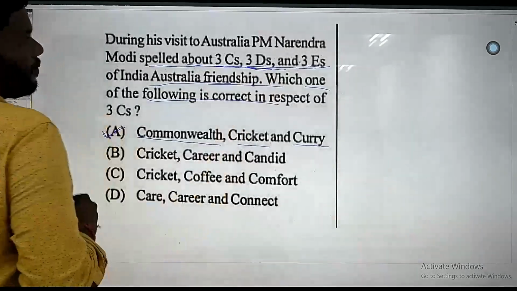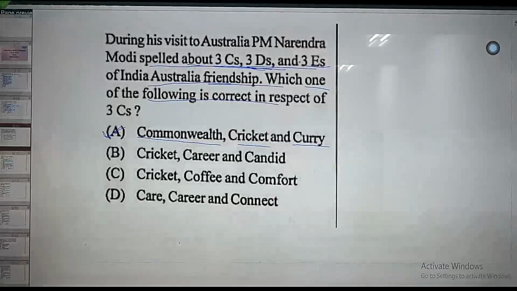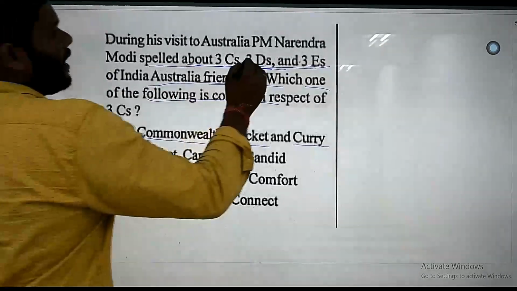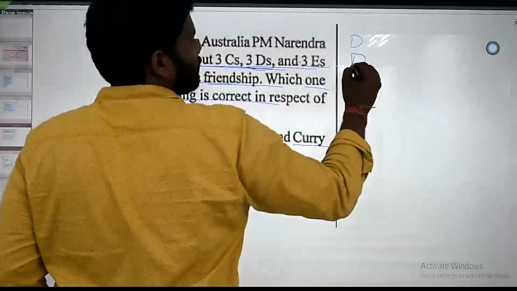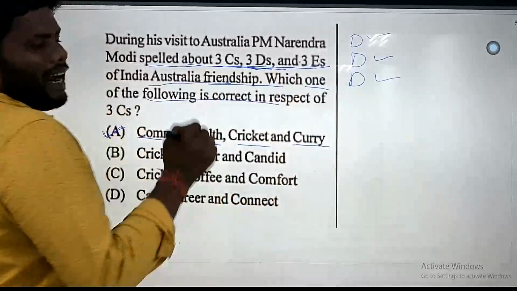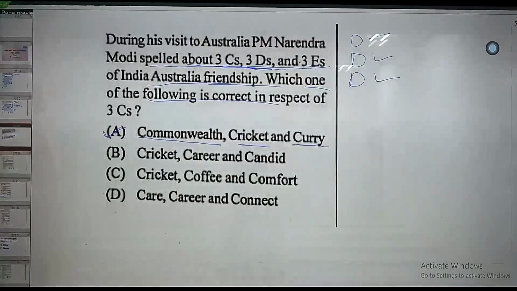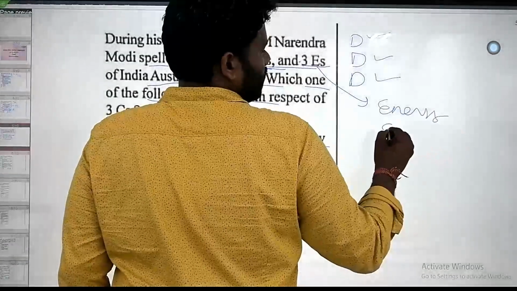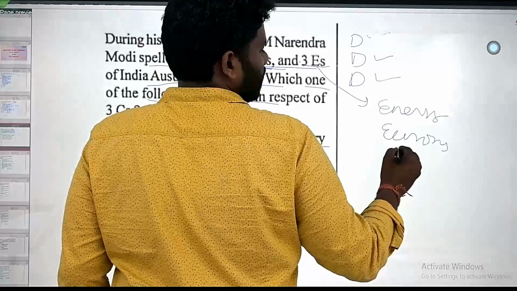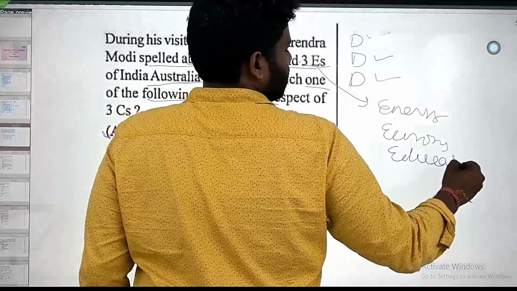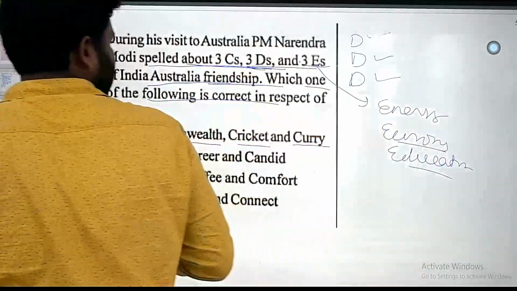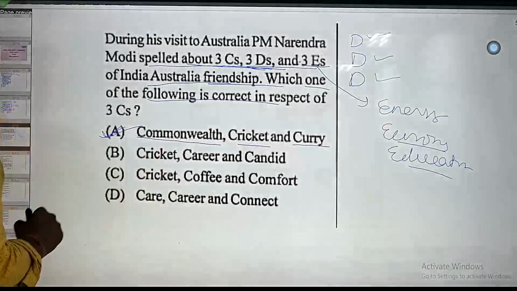And D stands for democracy, diaspora and dosti. And E stands for economy, education and energy. So here E stands for energy, economy and education. So right answer is option A.